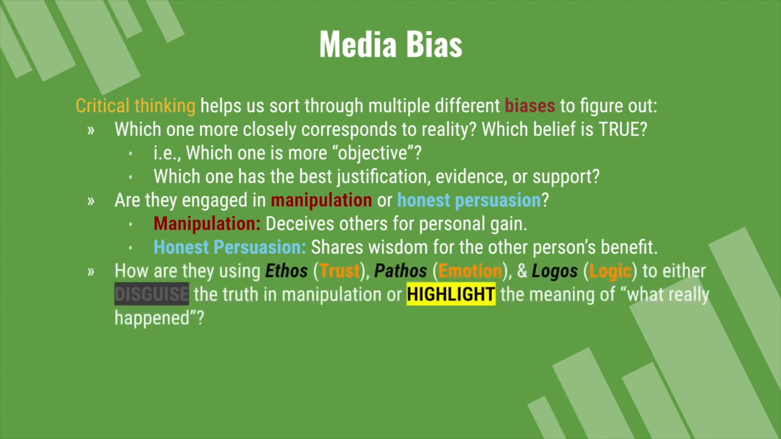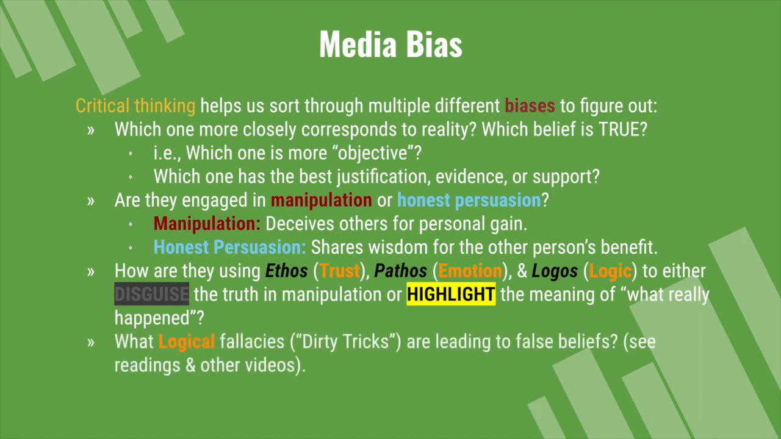We also ask, how are they using ethos, pathos, and logos, or trust, emotion, and logic, to either disguise the truth in manipulation or highlight the meaning of what really happened? Also, what logical fallacies or dirty tricks are leading to false beliefs? Also see the readings and other videos related to logical fallacies and dirty tricks.